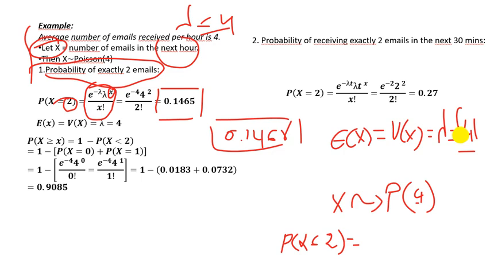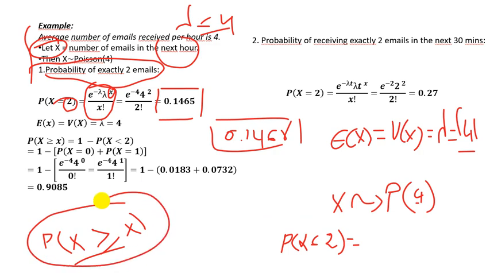Now if the question is P(X greater or equal to 2), how do we find this? Simply we convert this to less than. P(X greater or equal to 2) is actually 1 minus P(X strictly less than 2).